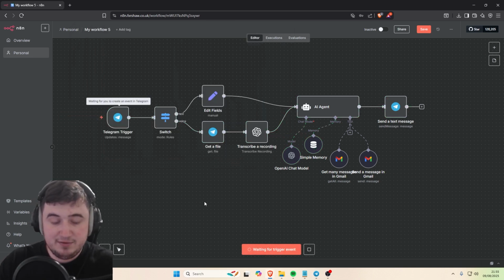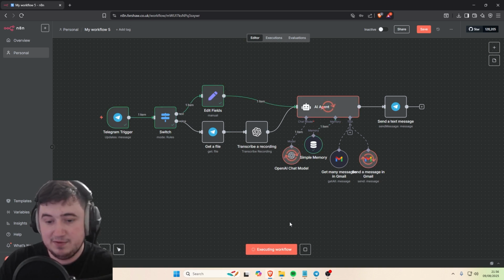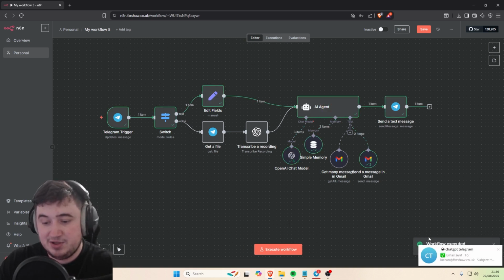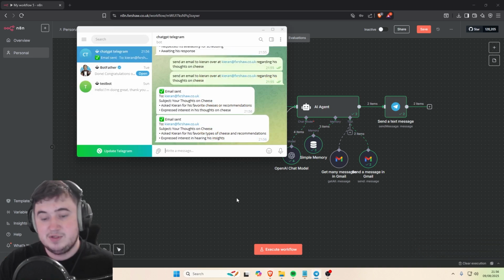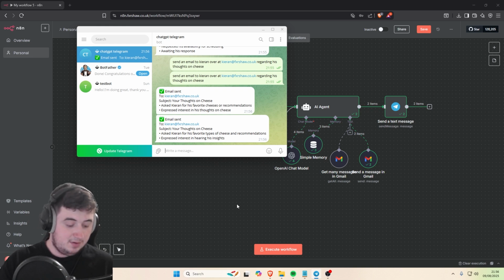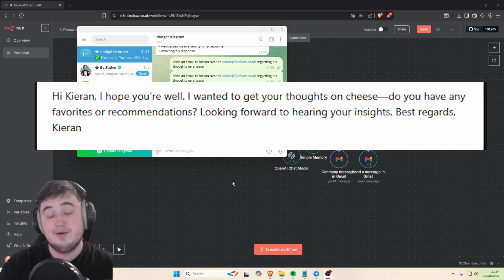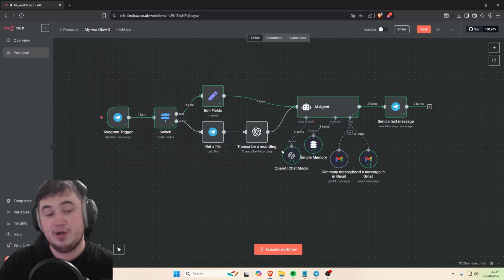It's going to process that through, send it through again just because I forgot to click execute workflow. But as you can see, now it's using the send a message tool, and it's going to send the email, your thoughts on cheese, ask him his favorite type of cheese, and then in a few minutes we'll get an email through. Oh, well, not even that long. In a couple of seconds, we'll get an email through. But I've got the email already. As you can see here on the screen, this is what the email sent, and I've received the email, so it definitely works. And I'm going to show you how to set it up right now.